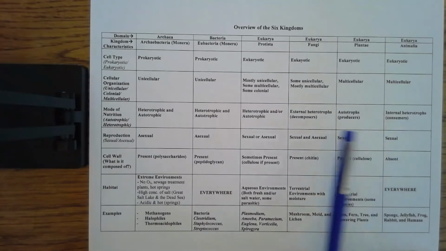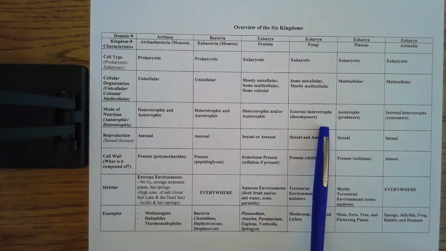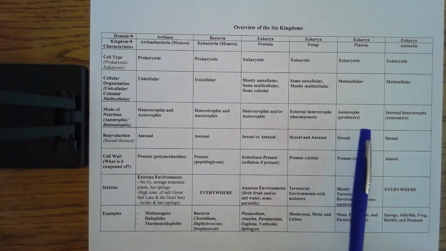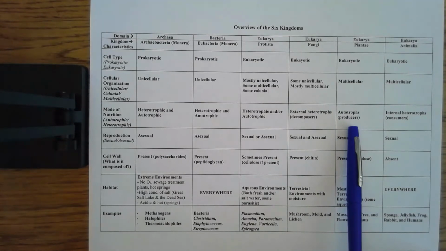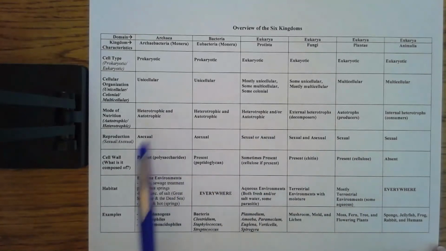Okay? So there's 2 types of heterotrophs, and I'm harping on this because somebody's going to be confused, and somebody's going to say, well, isn't a decomposer the same thing as a heterotroph? No, it's one type of heterotroph. Now, autotroph and producer, those are interchangeable, right? So plants, for example, are going to make their own food using sunlight, through the process of photosynthesis. So are some members of these groups.